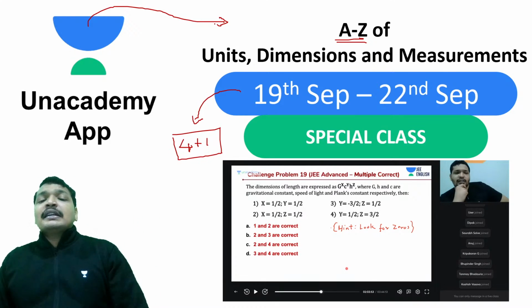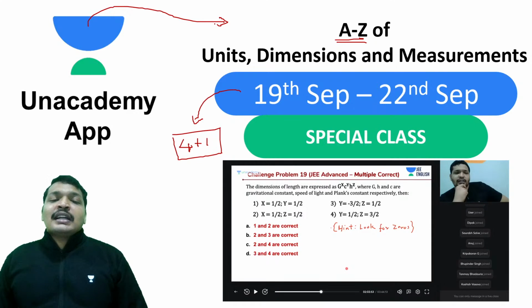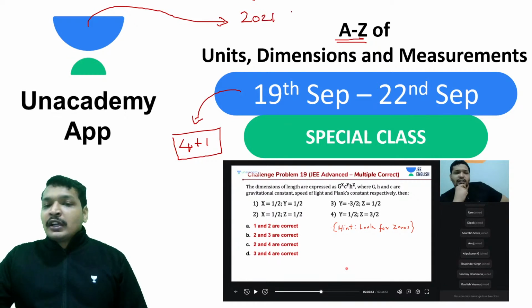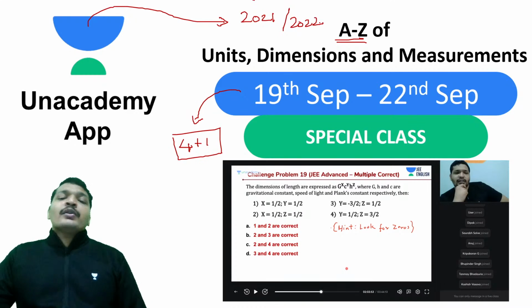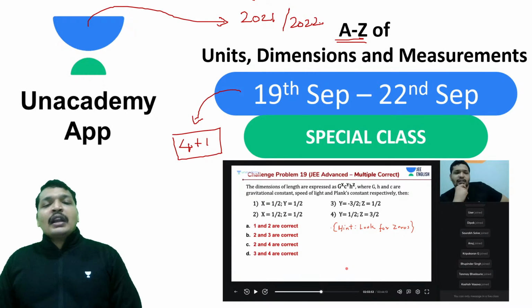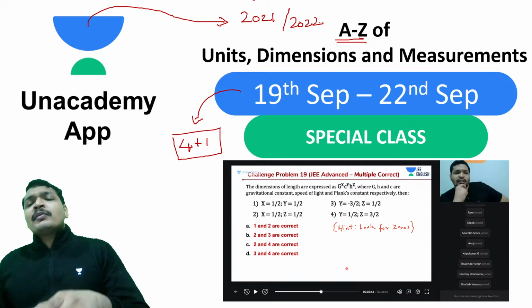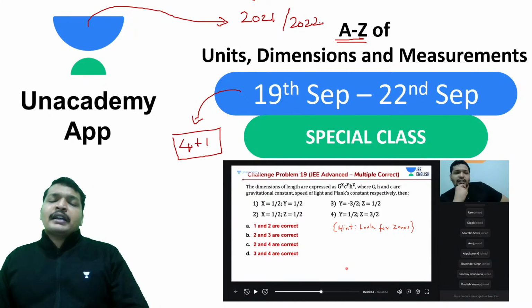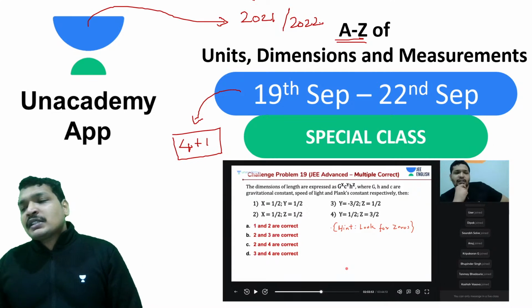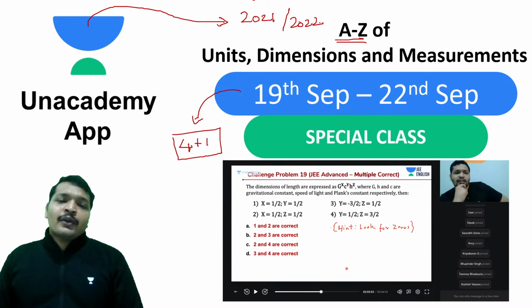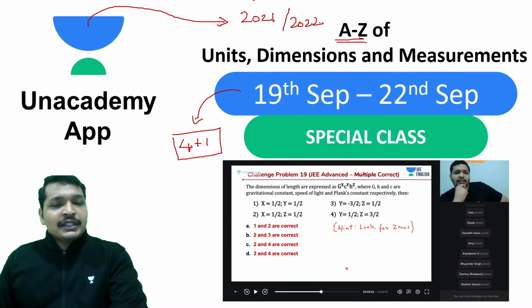And that being said, why do you need to complete units, dimensions and measurements even if you're a 2021 aspirant? Yes, 2022 aspirants, you need to definitely attend them. 2021 aspirants, this is the easiest topic that you can have for your JEE Mains and JEE Advanced, and it's definitely less time consuming both during your exam and during your preparation. Easy, less time consuming topic from which you definitely get a question. You can check out the past 10 years' papers. There will definitely be a question from units, dimensions and measurements.